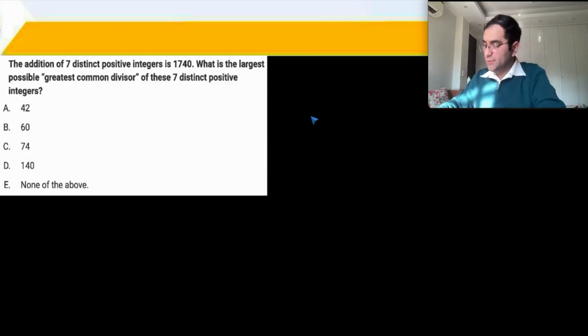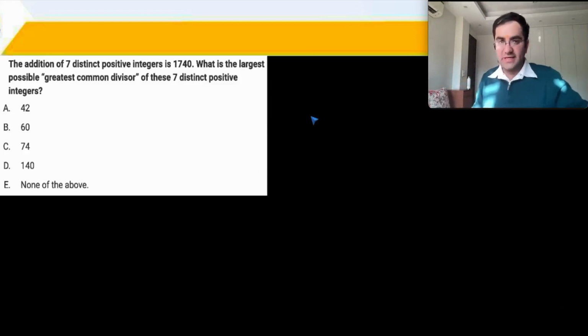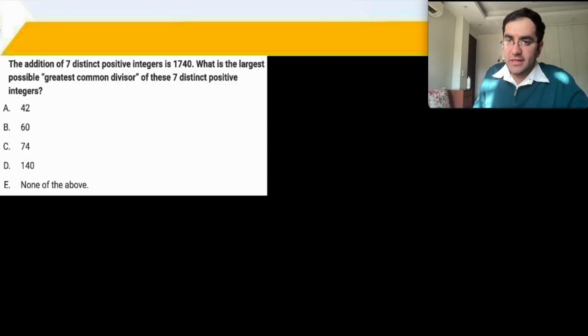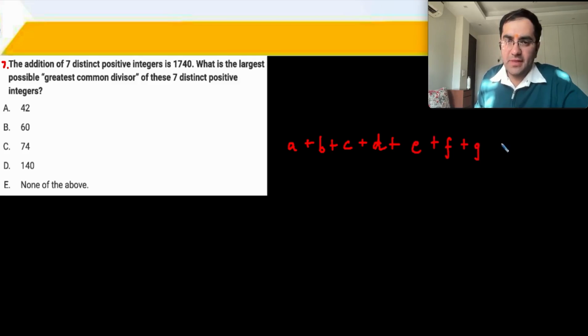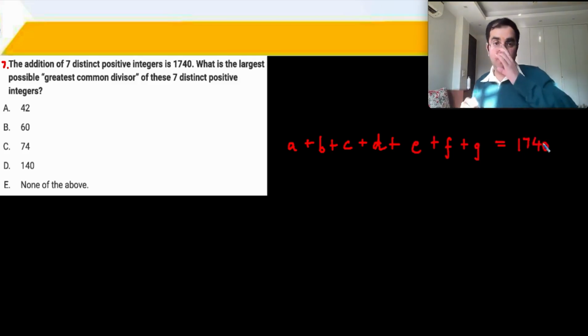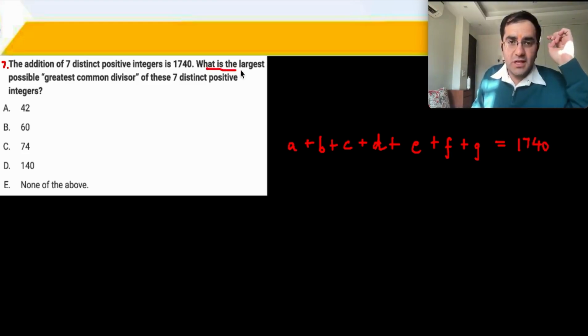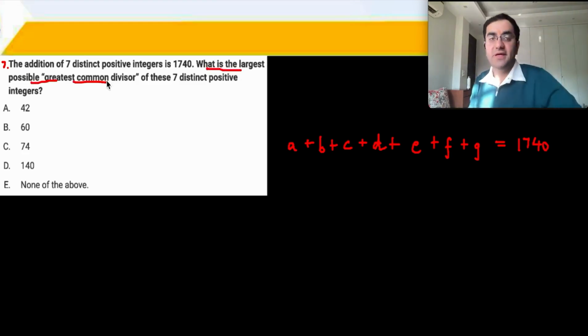Next is question number 7. It's a nice question and a little challenging also. The addition of 7 positive integers is 1740. A, B, C, D, E, F, G is 1740, and these numbers have something common between them. That's the HCF. What is the largest possible HCF? They are 7 different numbers.